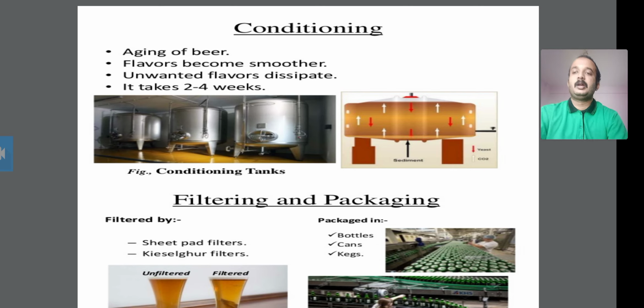After this cooling process, you add the yeast into the fermentation tanks. The process takes 7 to 10 days, depending upon the beer type. The fermentation process depends on the type of beer being made. This is all about the fermentation process.